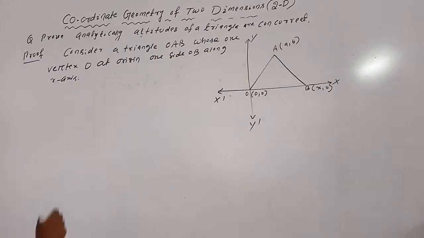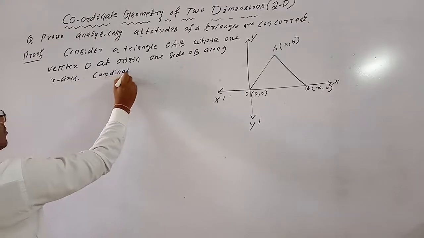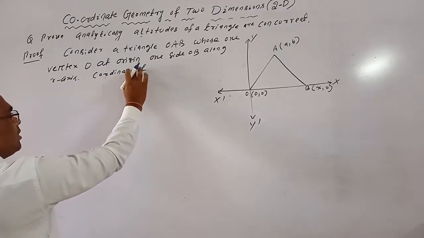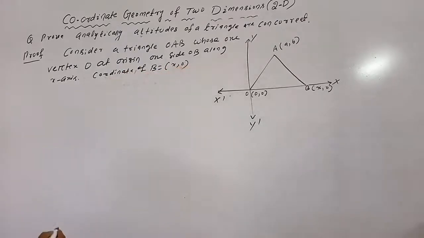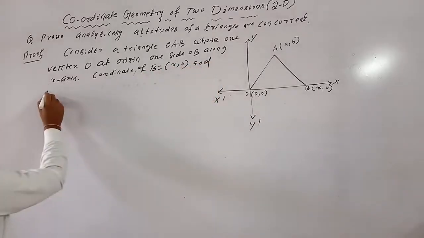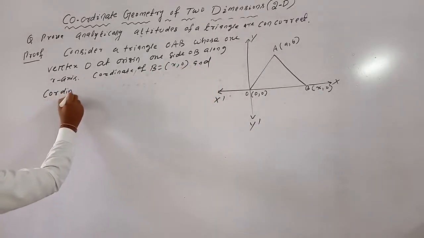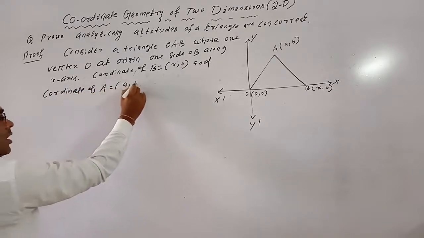So the coordinate of B is x comma 0, and the coordinate of A is a comma b.